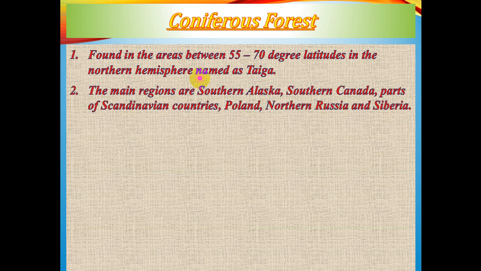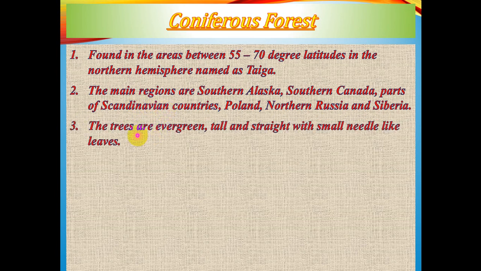Next, the main regions are southern Alaska, southern Canada, Scandinavian countries. Now what are these Scandinavian countries? Norway, Sweden, Finland. That is there in the northern part of Europe. Hopefully you have heard about these. And Poland. These all are there in northern Europe. So all three together are termed as Scandinavian countries: Norway, Sweden and Finland. Northern Russia and Siberia. All these are there between 55 to 70-degree latitudes in the northern hemisphere.